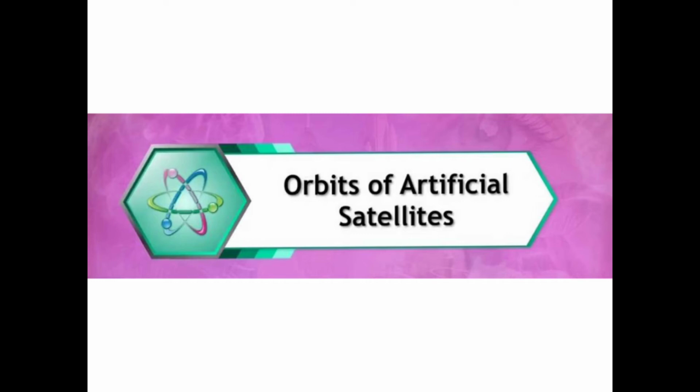Let us begin and learn about the orbit of an artificial satellite. As you all know, children, the moon is the natural satellite which moves around the earth. So from that we got the idea of having a satellite which revolves around the earth, right? But all the artificial satellites we have do not revolve in a similar orbit around the earth. It depends upon the function of the satellite, and accordingly the height of the satellite orbit from the earth's